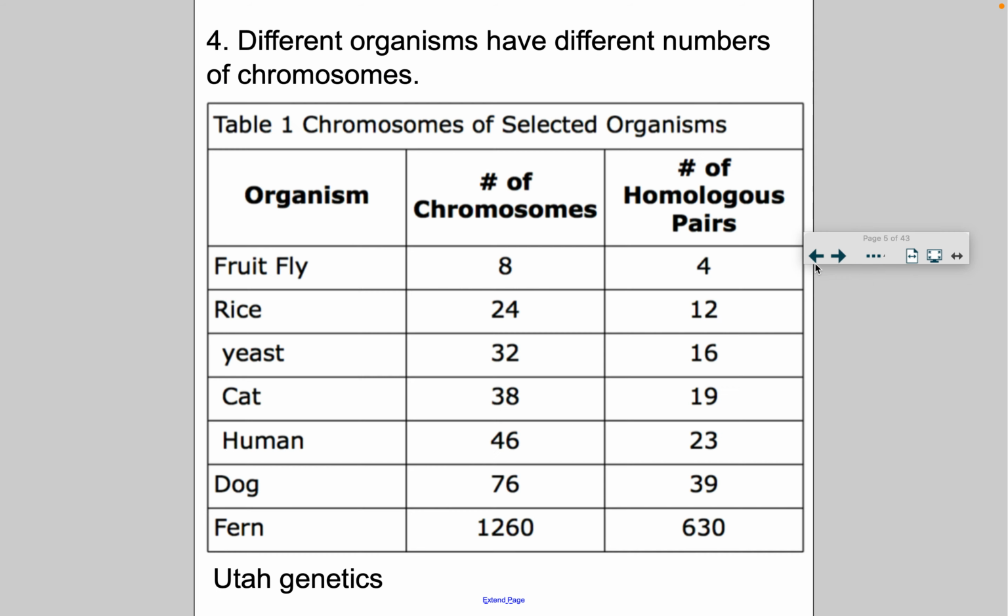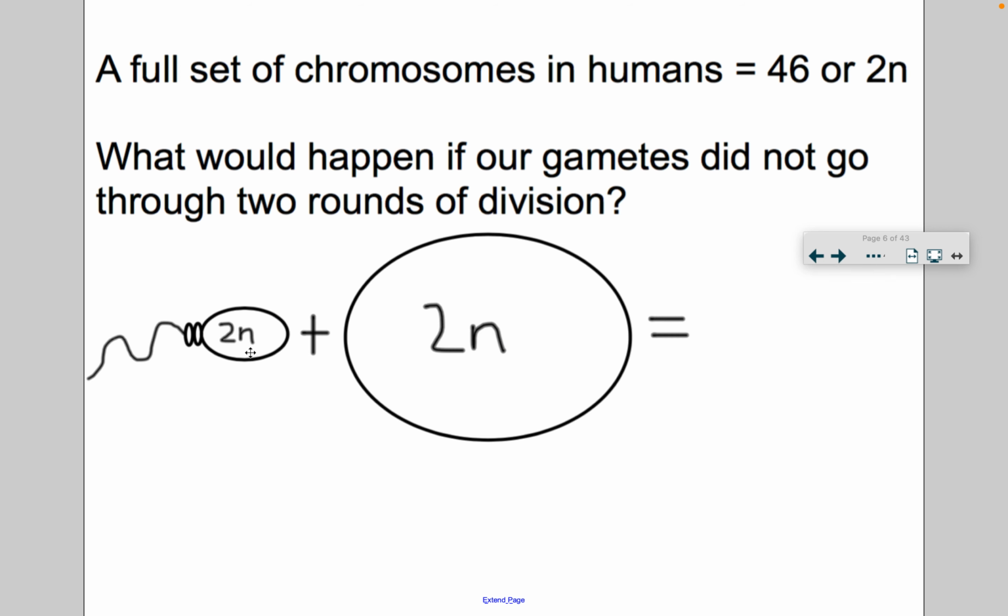Well, looking at this chart, 92 chromosomes, is that human? No, it's not. 2n plus 2n equals 4n. Is that human, 2n? No. So it's really important that our sex cells, also known as gametes, go through another round of division before they fuse together. And that's what meiosis is all about. Meiosis helps us maintain the correct number of chromosomes.